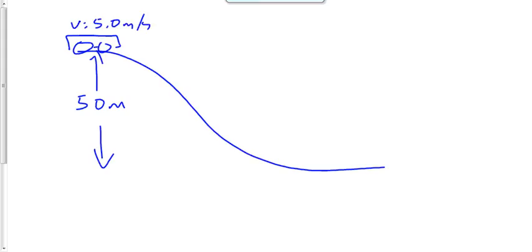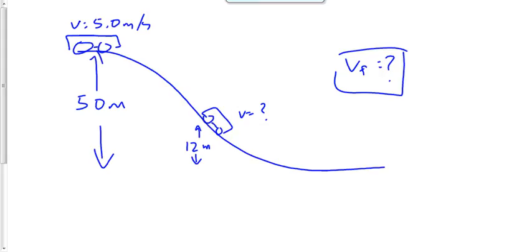I want to know how fast that roller coaster is moving when its height is now 12 meters above the ground. So it's most of the way down the hill. How fast is it moving when it's most of the way down the hill? What's VF? See what you can do with that, and then we'll check that over before the end of class.